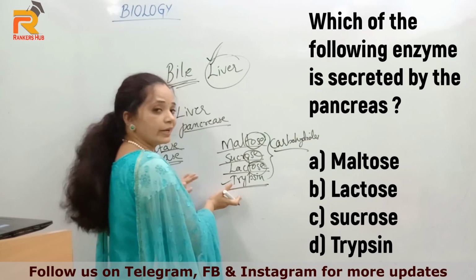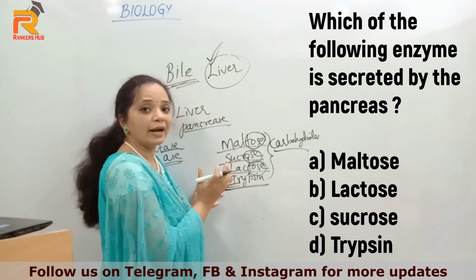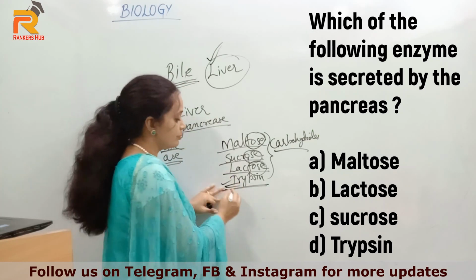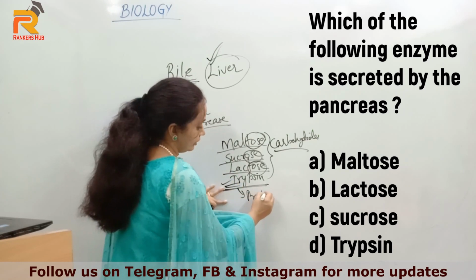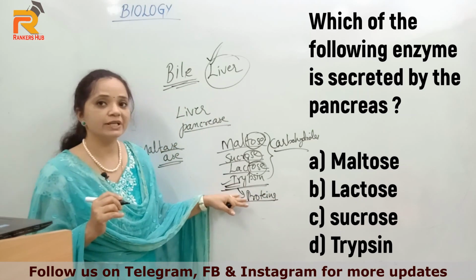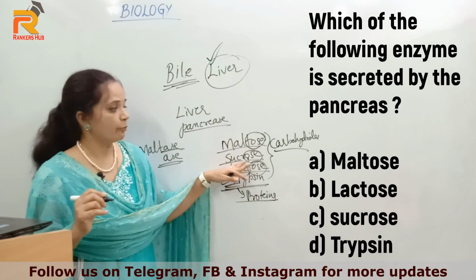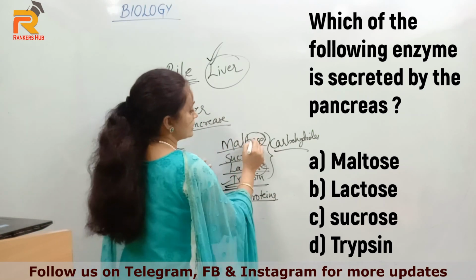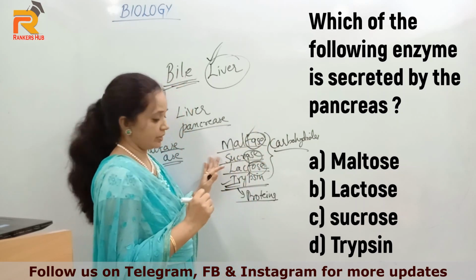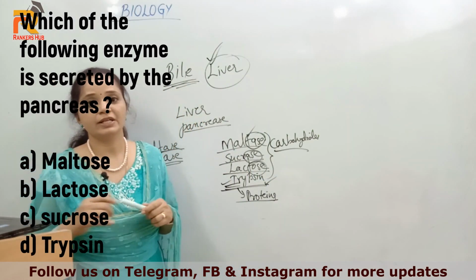So the leftover enzyme is trypsin, which is produced by the pancreas. Pancreatic juice contains the trypsin enzyme, which helps in the digestion of protein. So the right option is trypsin, because these are not enzymes, they are carbohydrates. But if it is maltase or sucrase, then they are enzymes. So the right option is trypsin, which is produced by the pancreas.